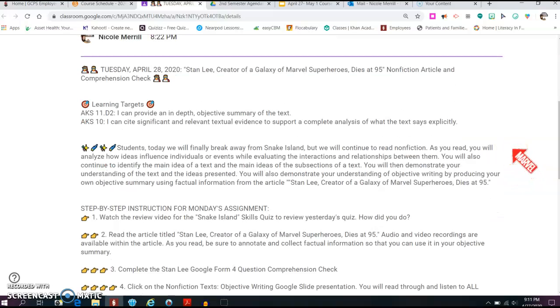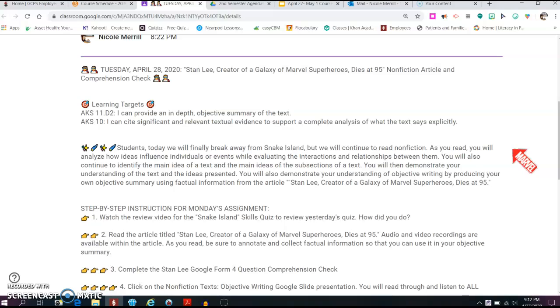Students, today we will finally break away from Snake Island, but we will continue to read nonfiction. As you read, you will analyze how ideas influence individuals or events while evaluating the interactions and relationships between them. You will also continue to identify the main idea of a text and the main ideas of the subsections of a text. You will then demonstrate your understanding of the text and the ideas presented. You will also demonstrate your understanding of objective writing by producing your own objective summary using factual information from the article Stan Lee, creator of a galaxy of Marvel superheroes, dies at 95.